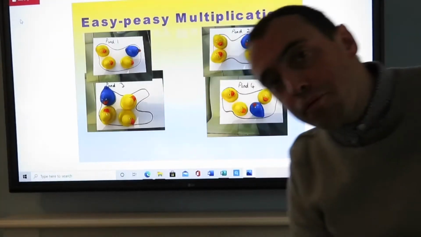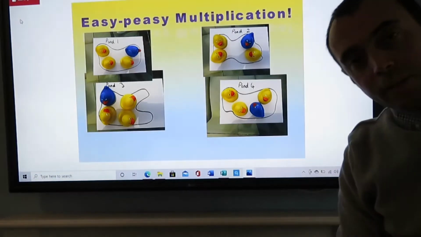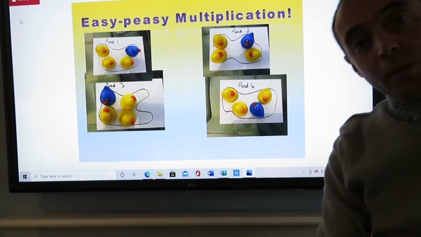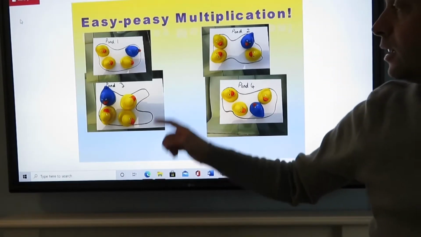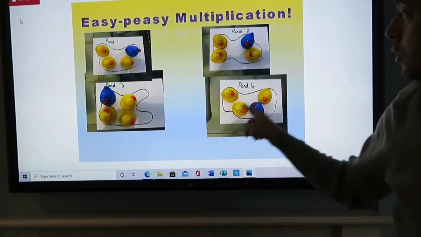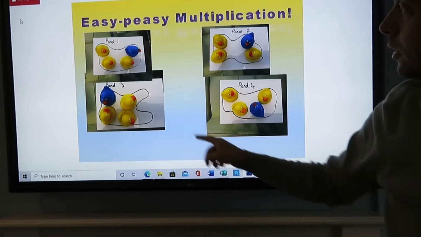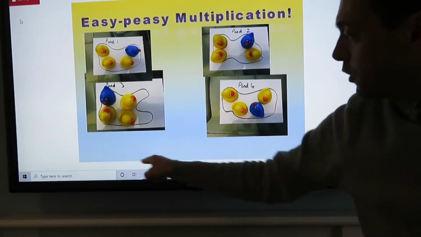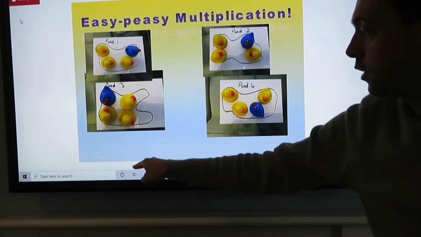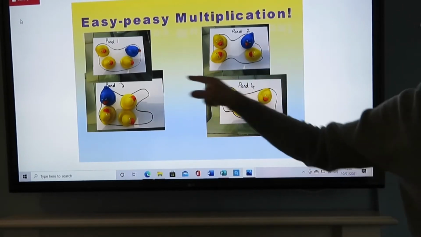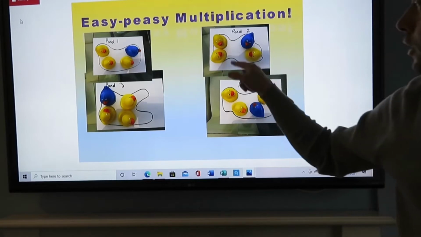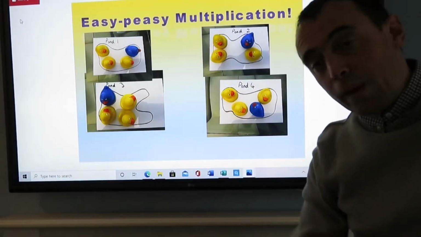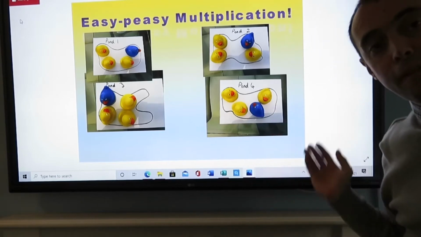Now we need to find the product of all this, which means how many ducks have we got all together. So the way that we do that, we need to see how many groups of, or lots of, we have. In this case it's ponds, 1, 2, 3, 4. So we're going to write 4 lots of, and then how many ducks we have on each pond, 4. So in actual fact we have 4 times 4.